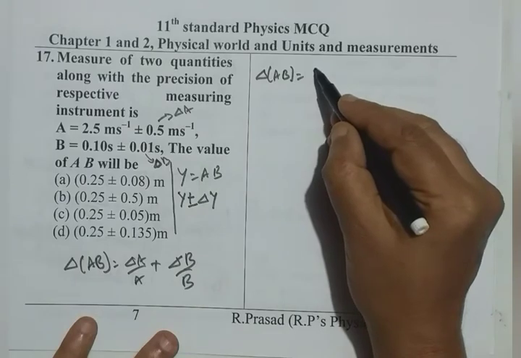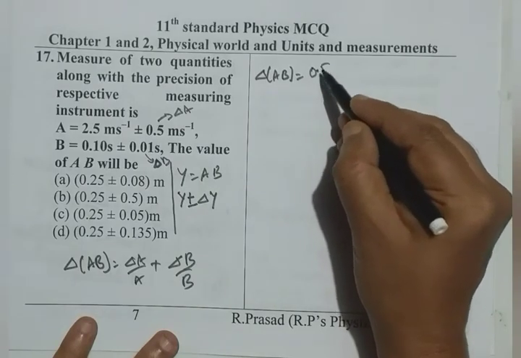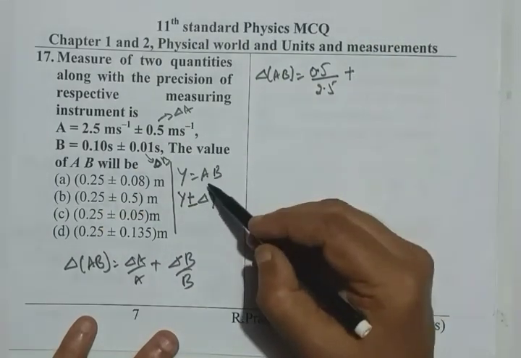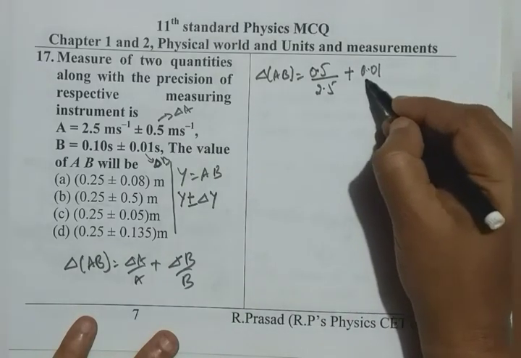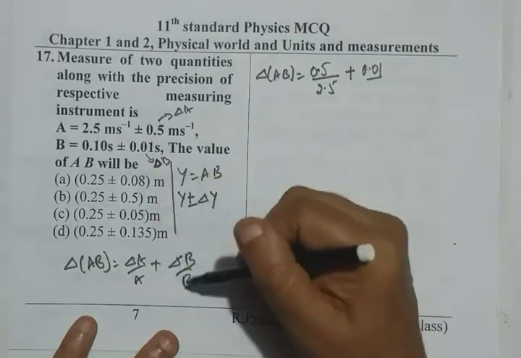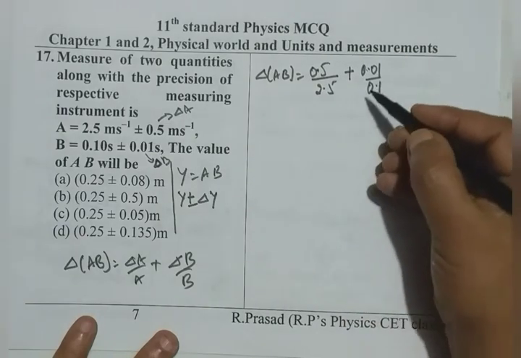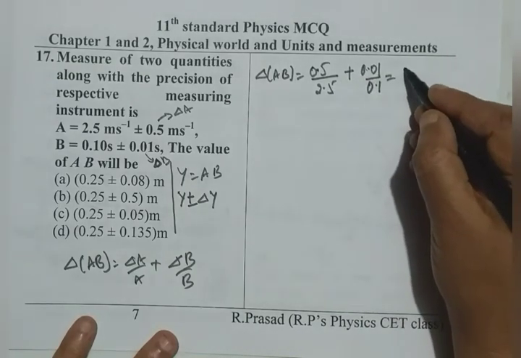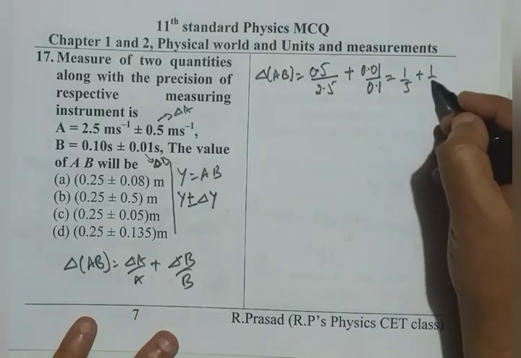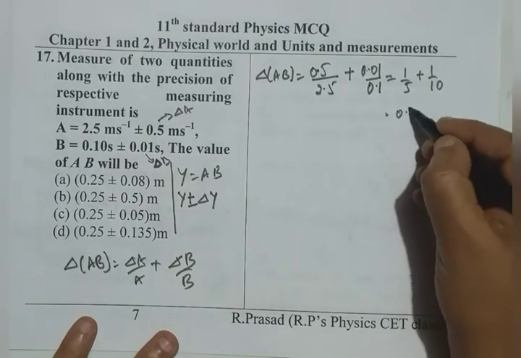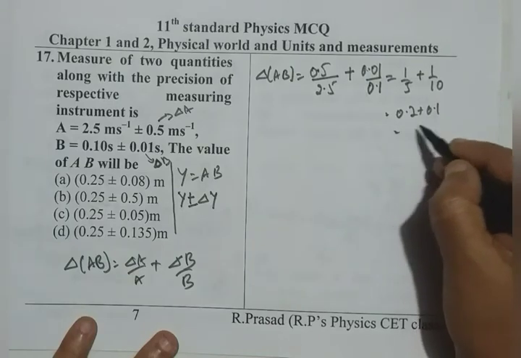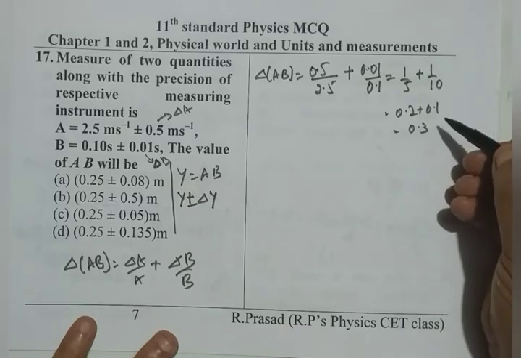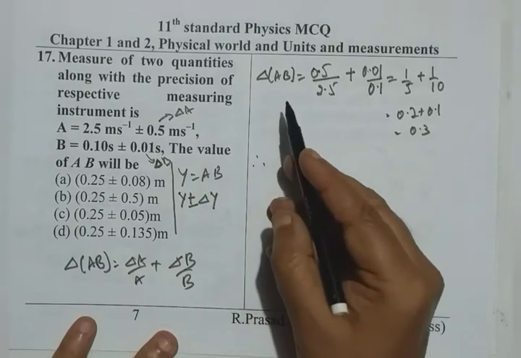So I write delta A 0.5 by A is 2.5 plus delta B 0.01 divided by B, that is 0.1, which amounts to 1 by 5 plus 1 by 10, which amounts to 0.2 plus 0.1, 0.3. Therefore, delta AB is there.